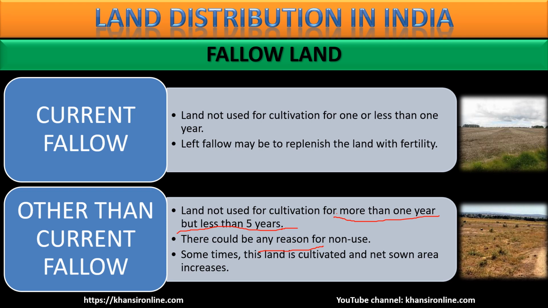पर गवर्नमेंट के रिकॉर्ड में ऐसा होता है कि ये जमीन को पिछले एक साल से ज्यादा समय से एग्रीकल्चर के लिए यूज नहीं किया गया. And we have already seen, if the current fallow land and the other current fallow land are included under the net sown area, our country's net sown area goes straight away to 54%.